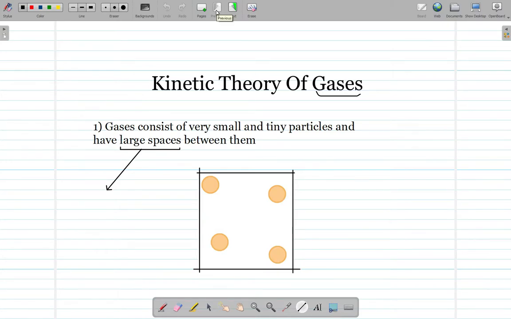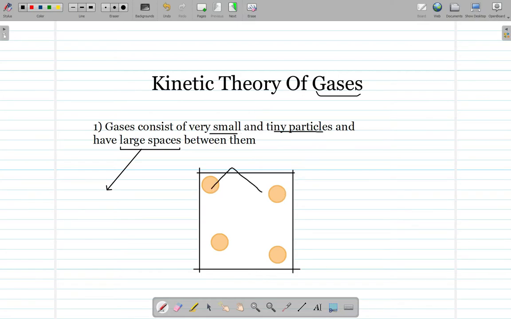Hi, so in this video we are going to look at the kinetic theory of gases and how they behave when they are in the actual atmosphere, in other words, in our own world. Looking at the first point, the kinetic theory of gases says that gases consist of very small and tiny particles.